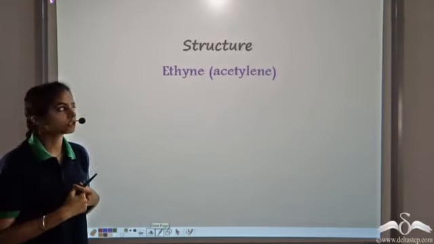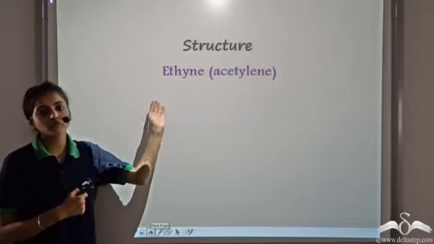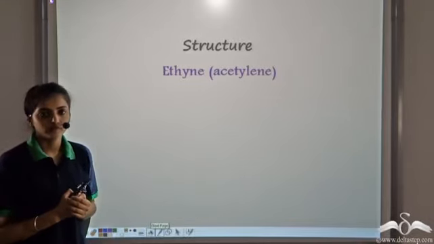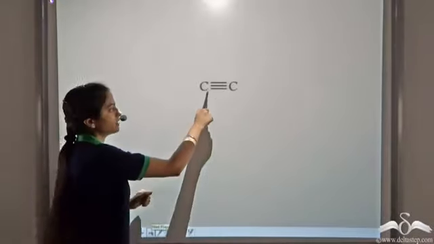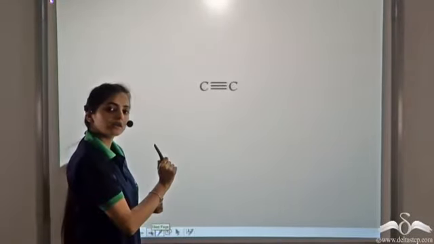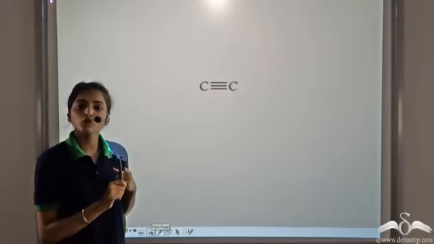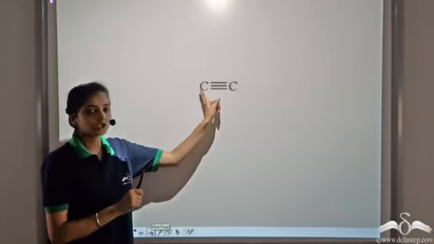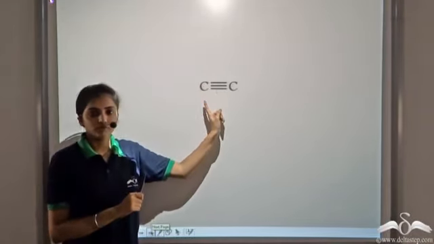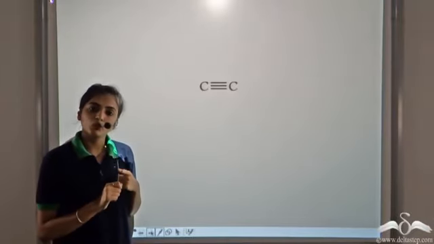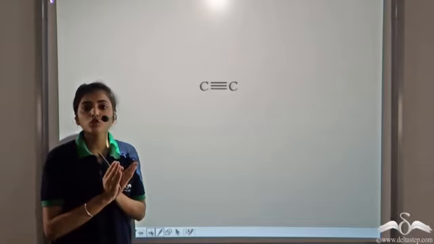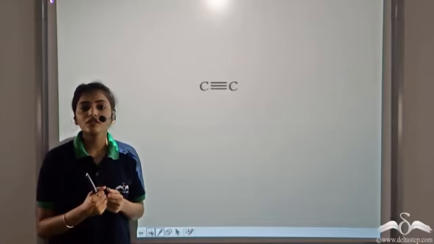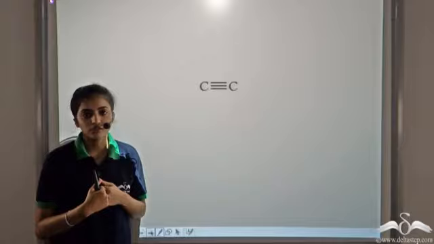Let's try to find the structure of ethyne. The common name of ethyne is acetylene. So we generally write for ethyne, we have a triple bond between the 2 carbon atoms. Now we have to fit 2 hydrogen atoms, 1 hydrogen atom on each carbon. We know there are electrons on both hydrogen atoms. Since like charges repel, the 2 hydrogen atoms try to be at the maximum distance away from each other.